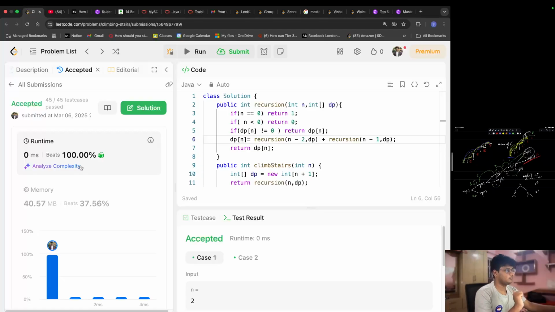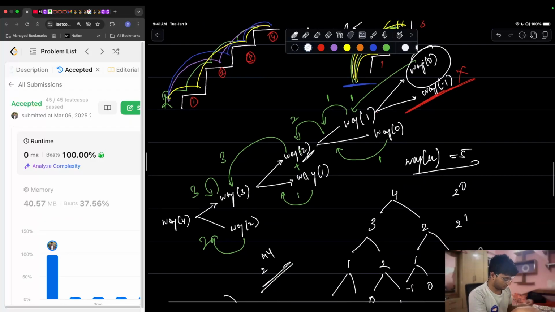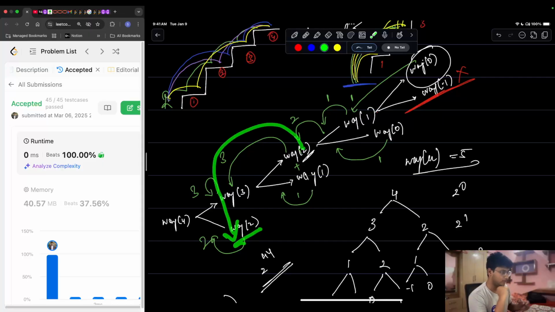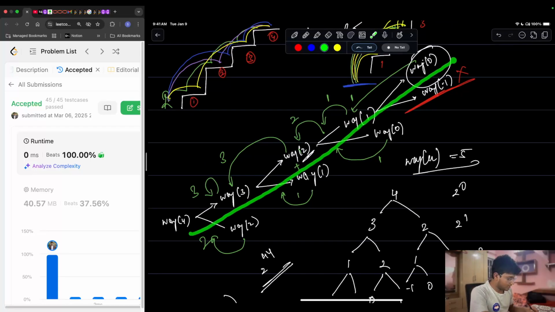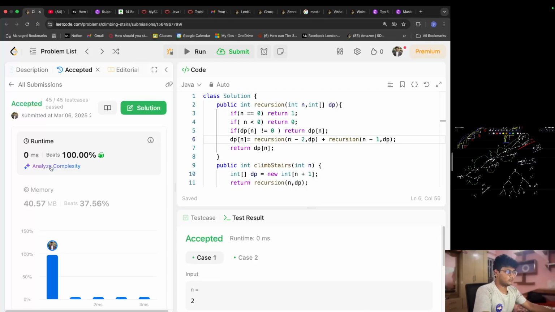What is the time complexity now? You're only going through it once, right? When you're calculating the values and adding them to the DP, you're going this particular way, and you're storing all the values, right? So from 4 you have reached 3, you stored it, 2 you stored it, 1 you stored it, 0 you stored it. The next time you come to 2, you're just fetching the stored value, which is O of 1, right? So what is the total time complexity now? Since you're going through the entire array only once, your time complexity would be O of n, right? So if you see over here, that would be the time complexity.